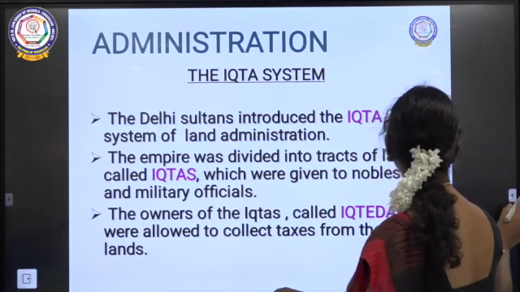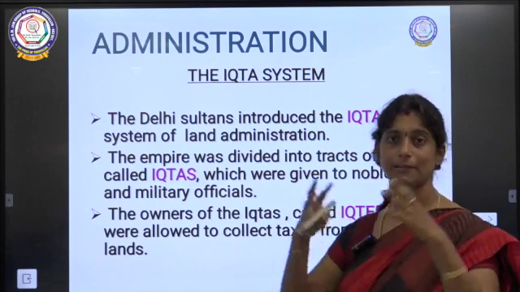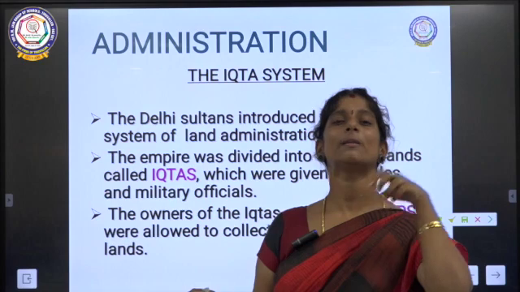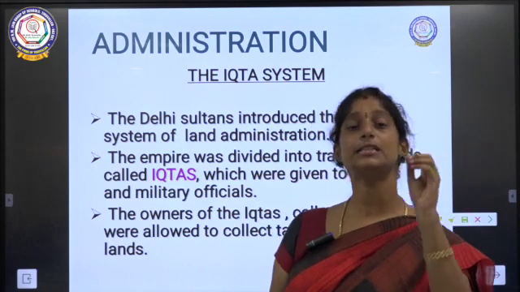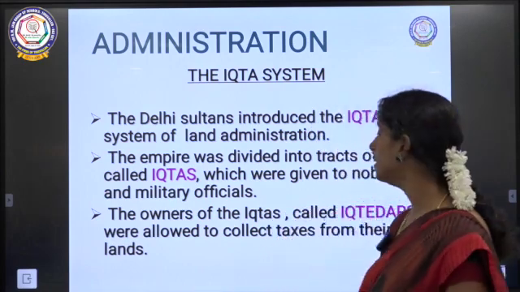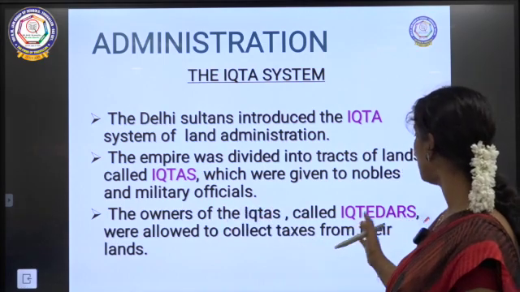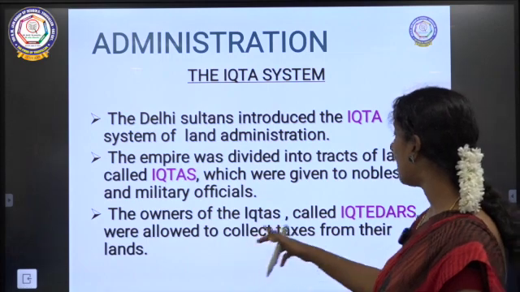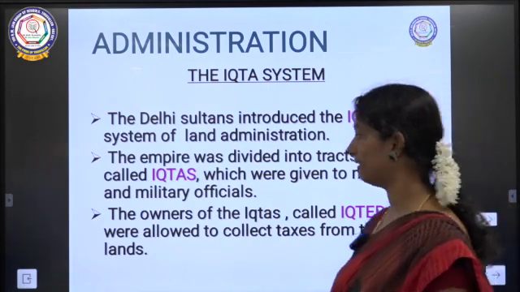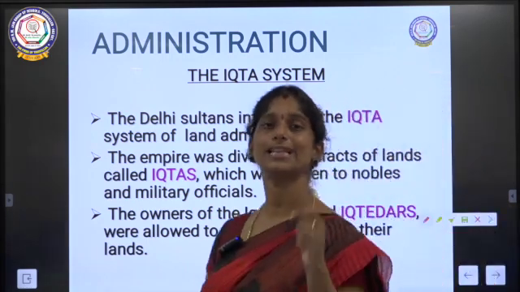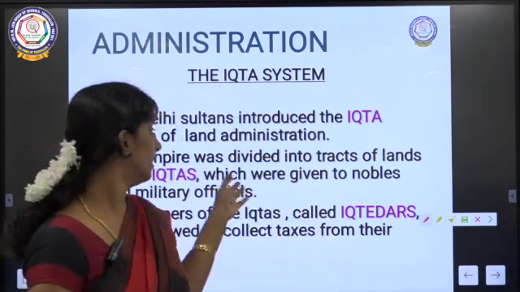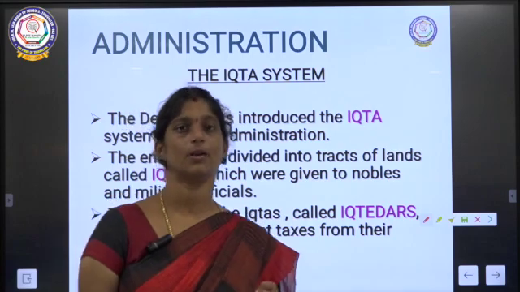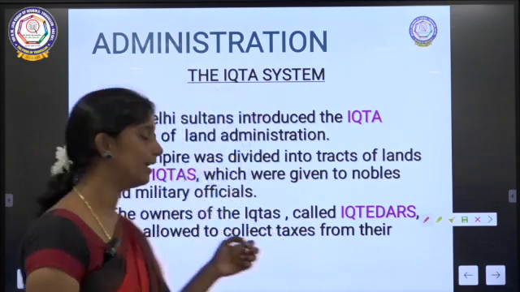Each noble or military officer was appointed in charge of a particular place. The owners of Iqtas, called Iqtidars, were allowed to collect taxes from their lands.